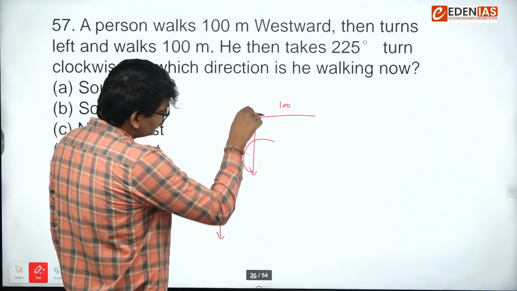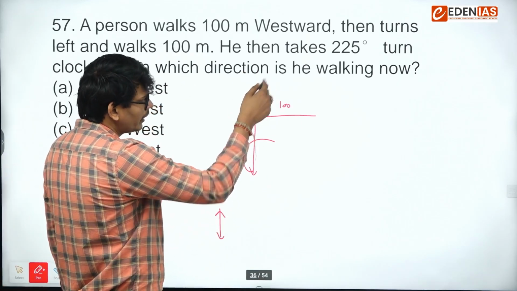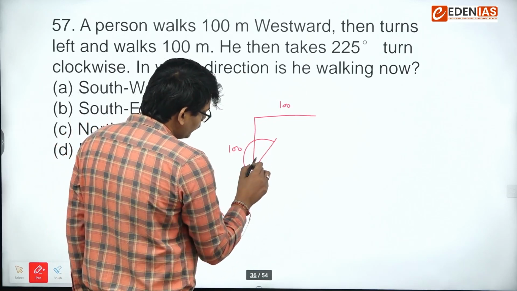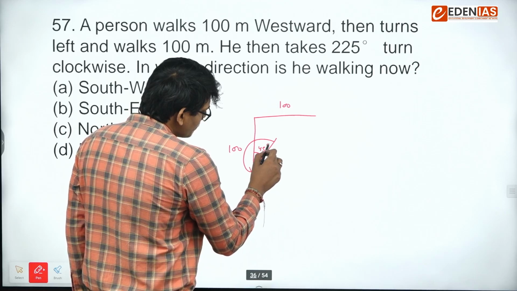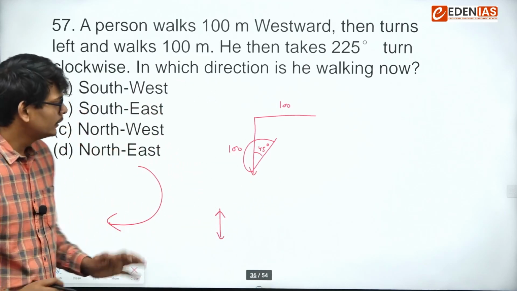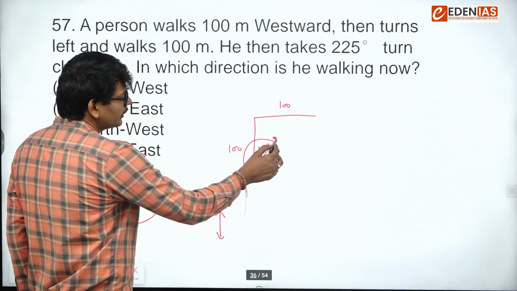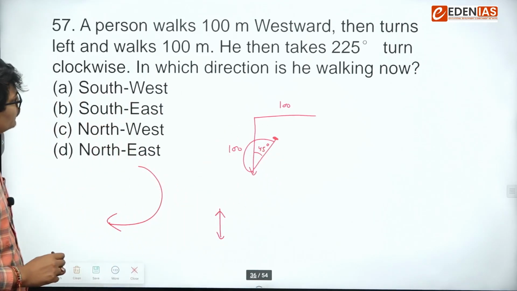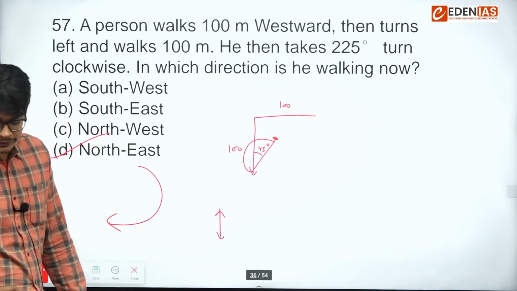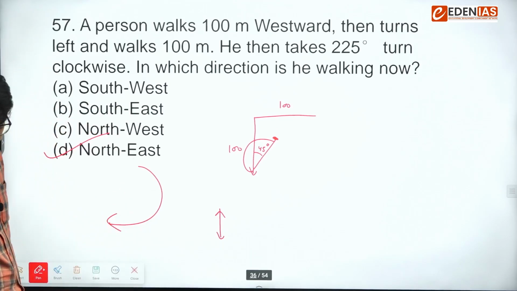Now 225 is how much more than 180? That is 45. So this person is moving 45 degree more than 180, right? So this person is moving in this direction now. So in which direction is he walking? You can say the answer is northeast. Direct question, right?